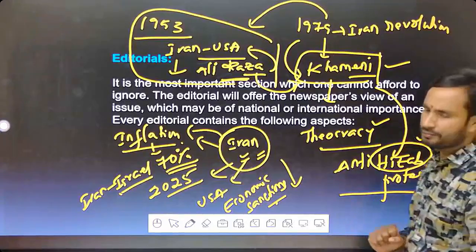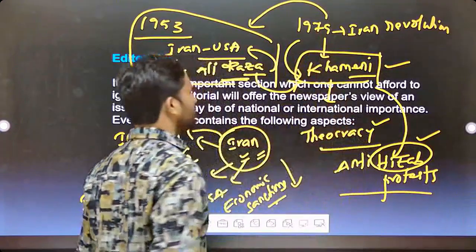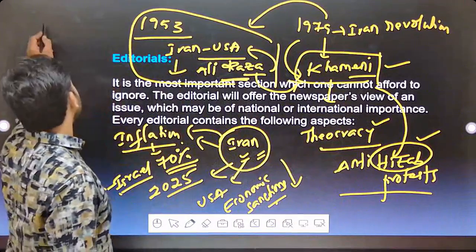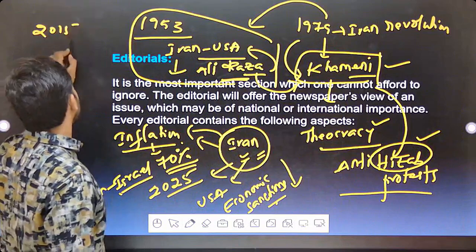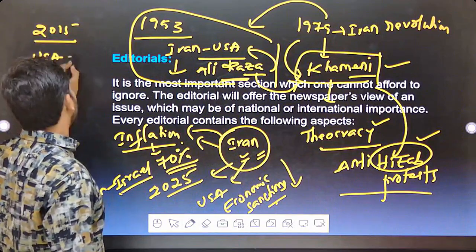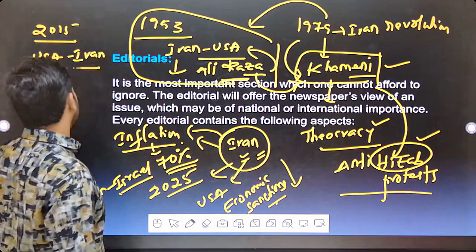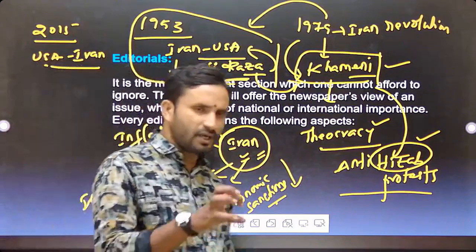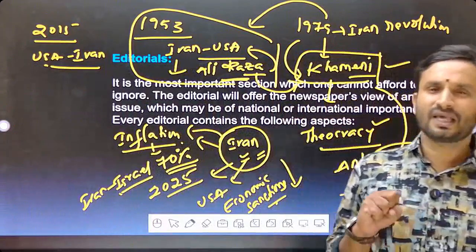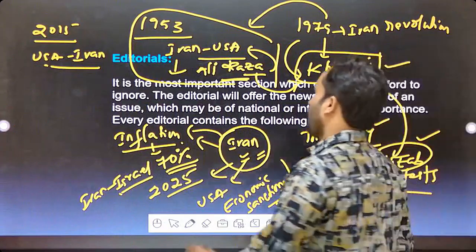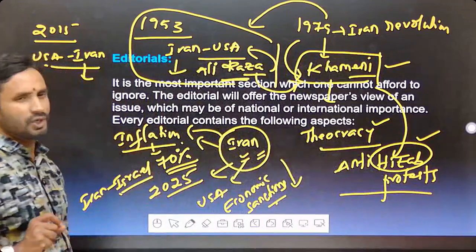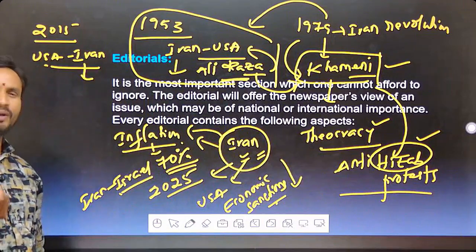And one more issue. After 1979, in the year 2015, there was the USA-Iran nuclear deal. To some extent, the USA and Iran maintained good relations. The nuclear deal means Iran has to step out of nuclear enrichment.